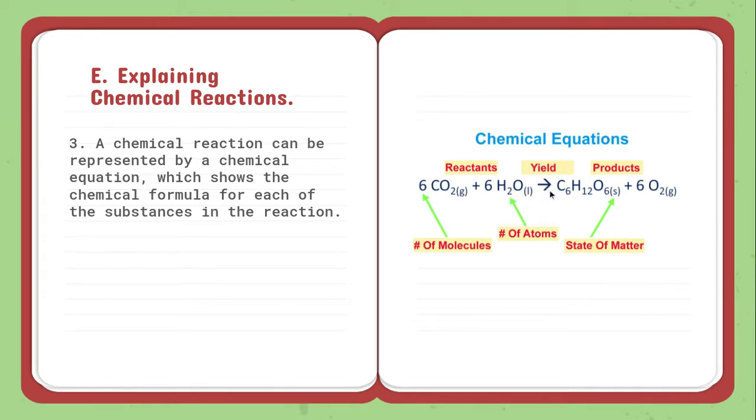Yield is the arrow that shows, okay, here's the reaction taking place. When we are done, we end up with glucose and oxygen, which are the products. This is actually photosynthesis. This is what plants go through in their life cycle. They take in carbon dioxide and water, and they produce glucose and oxygen, which we can use. As we can see, everything here is over here. They just shuffle them around.